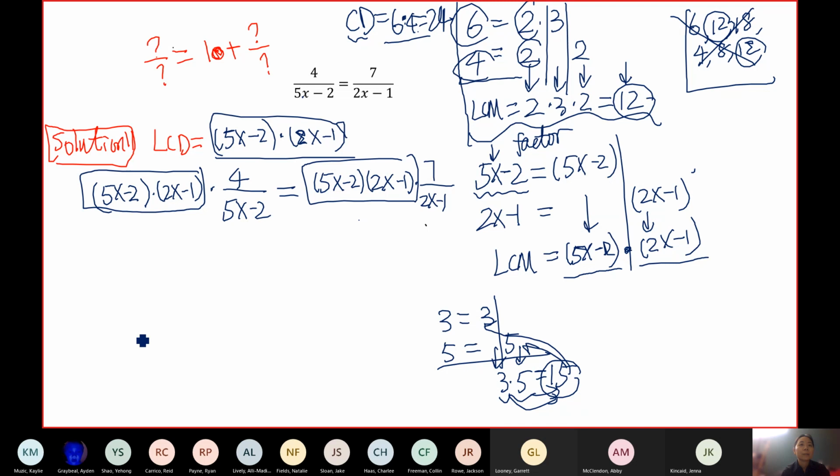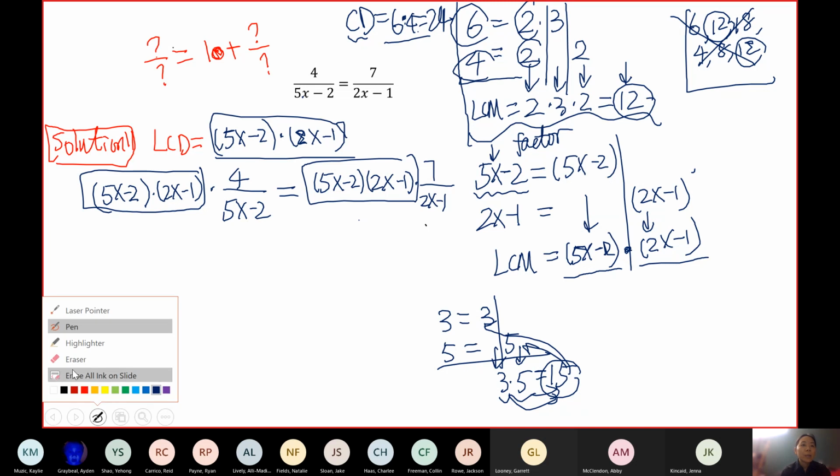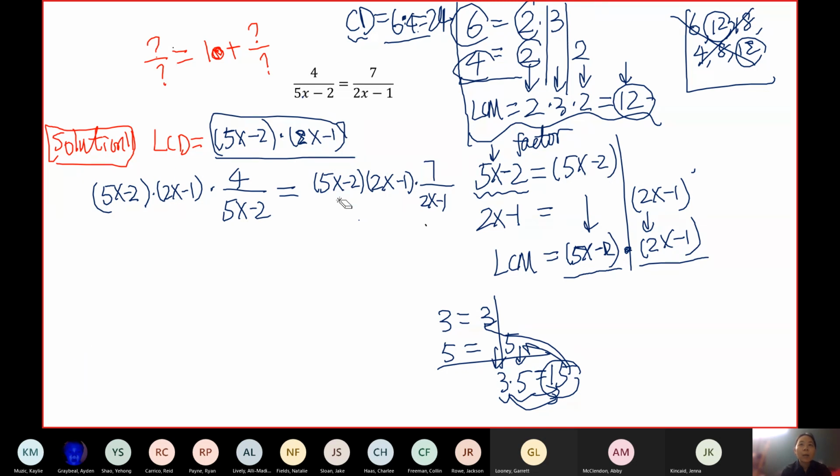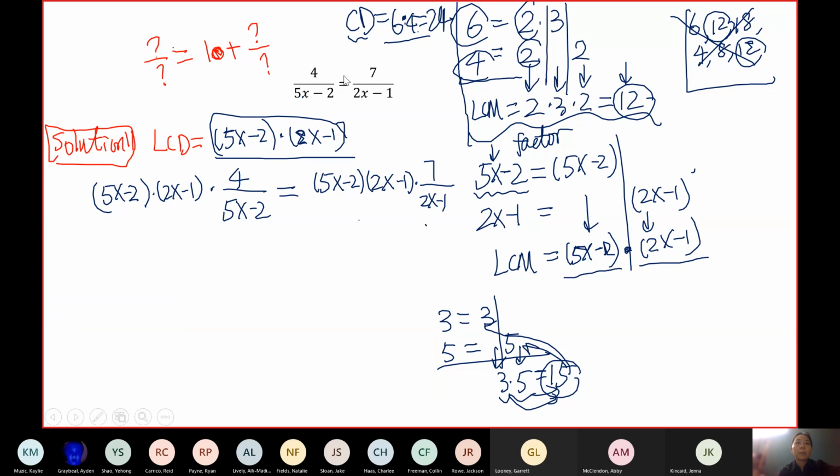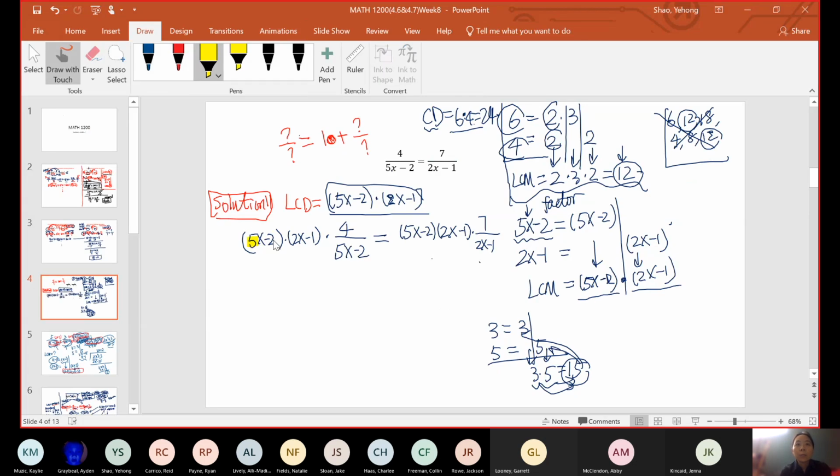Any questions for this part? After you determine your LCD, you're going to multiply both sides by your LCD. So I'm going to highlight my LCD here. You see this one I highlighted is the LCD. And again, notice that I did not multiply them out.